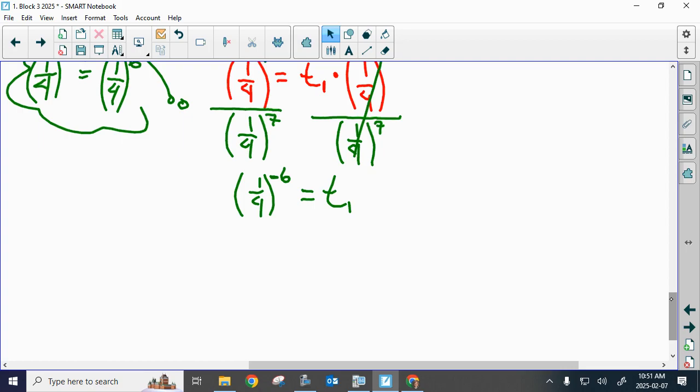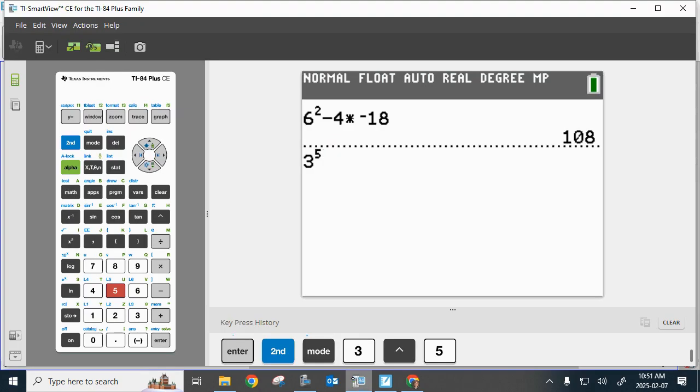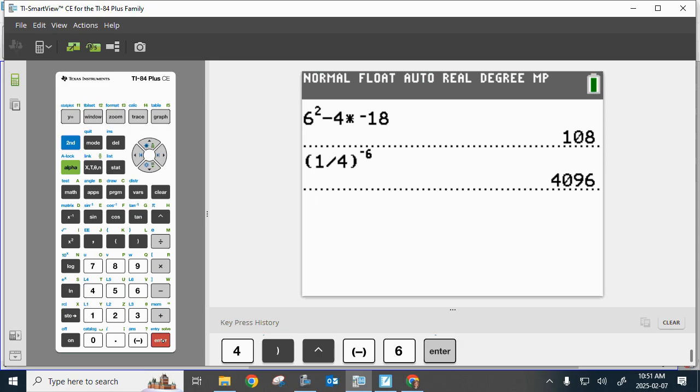Yeah, it should be way bigger. Okay, let's try this again. Make sure you put brackets around your fraction, and you're taking it to the -6. It should be 4,096. Yeah?